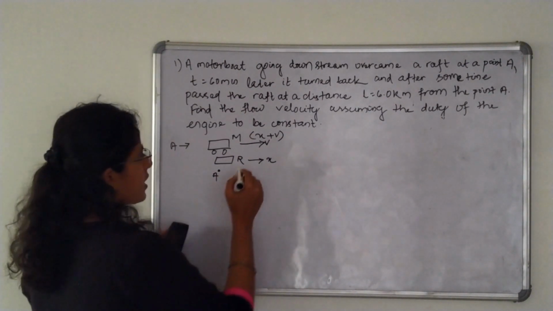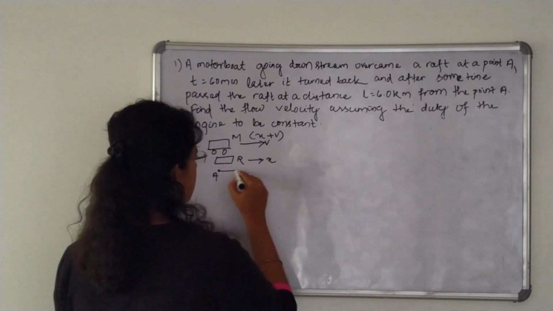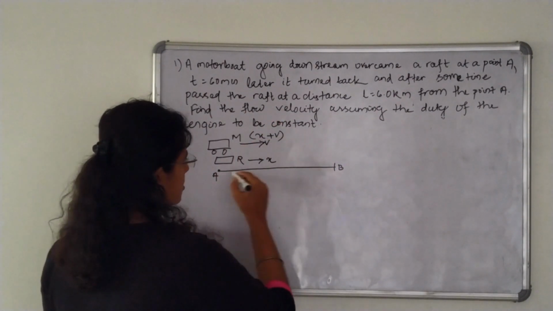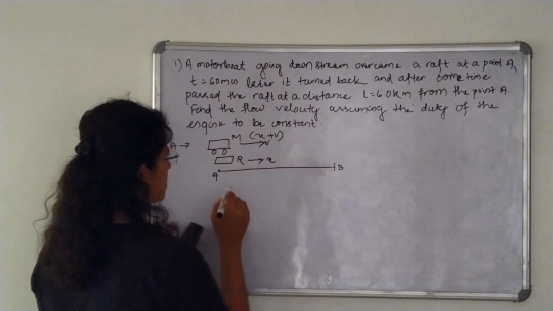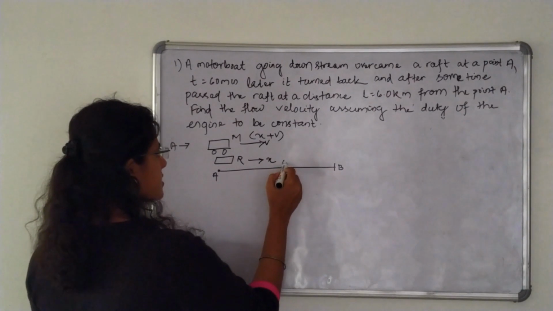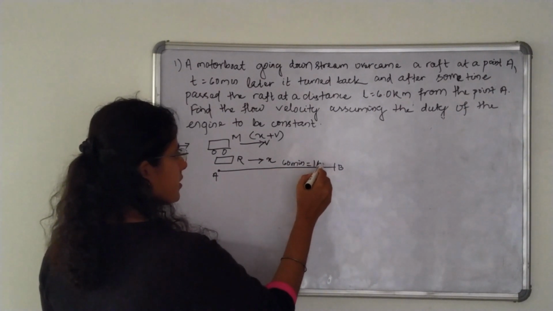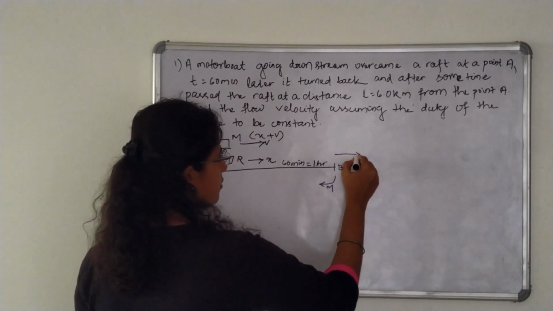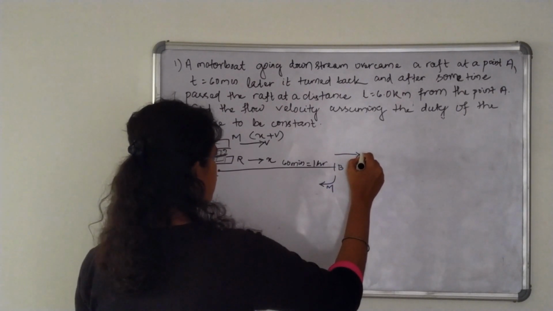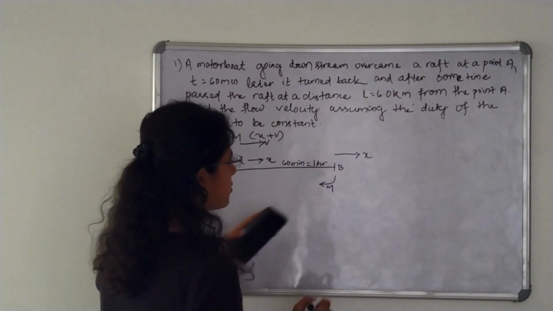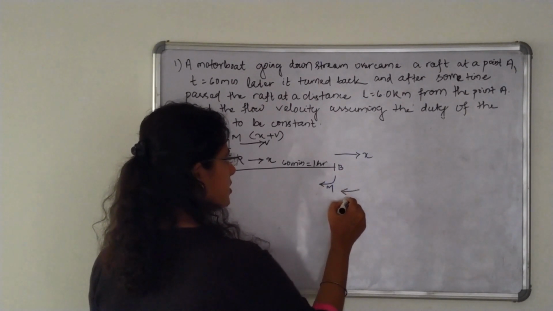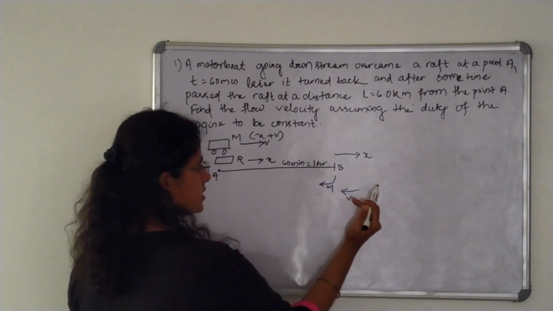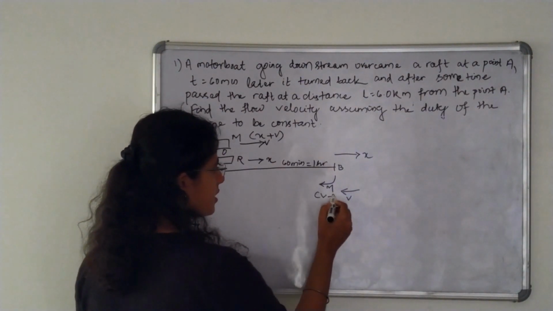After overcoming A, let us take this point as B. t is equal to 60 minutes later it turned back. So let us take this distance which is covered by the motorboat. It takes 60 minutes, which is 1 hour. After this the motorboat returns, but the flow velocity is still in this direction, which is x, and the motorboat velocity is in this direction, which is v. So the resultant velocity with which the motorboat is returning in this direction is v minus x.